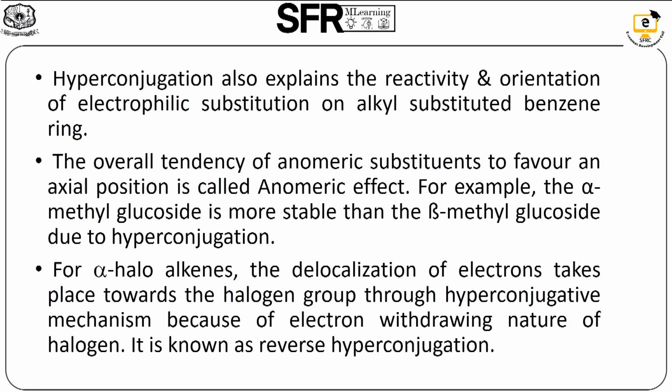The overall tendency of anomeric substituents to favor an axial position is called the anomeric effect. For example, alpha methyl glucoside is more stable than beta methyl glucoside due to hyperconjugation. For alpha haloalkenes, the delocalization of the electrons takes place towards the halogen group through a hyperconjugated mechanism because of the electron withdrawing nature of halogens. It is known as reverse hyperconjugation.